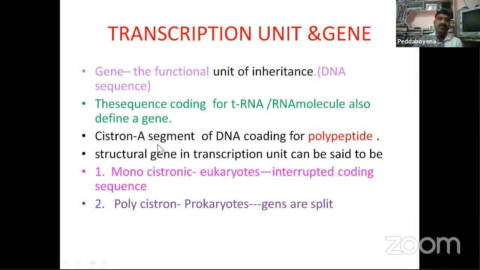So cistron is very important. Cistron means a segment of DNA coding for a polypeptide, and structural genes in a transcription unit can be of two types. One is monocistronic, present in eukaryotes. This point is very important. The structural genes have interrupted coding sequences. Next one is polycistronic. Poly, P and P: polycistronic, prokaryotes. You can remember it easily. The structural genes are split.